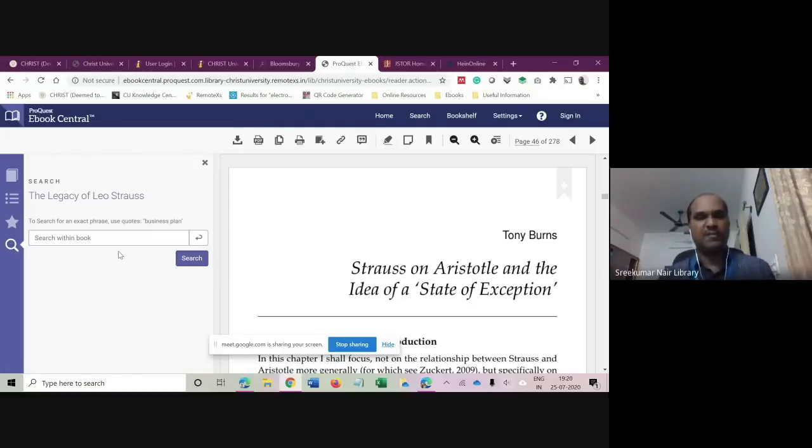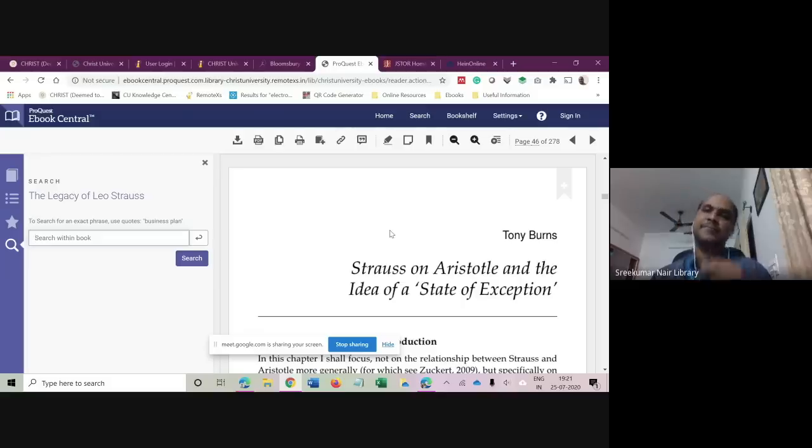If I'm looking for any specific content within this book, it has around 278 pages, and if I want to find one keyword inside this book, whether it is there or not, I can search within this book. So there are plenty of interactive features available in this ebook central, which I feel will be very, very useful for your books. If your teacher suggests any book, you can come to ebook central.